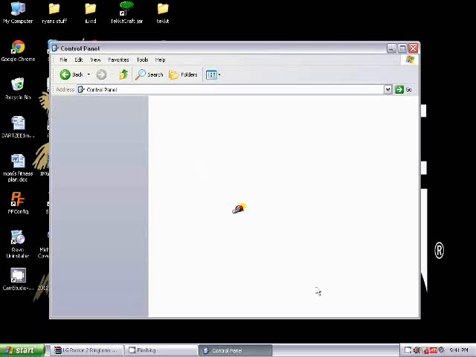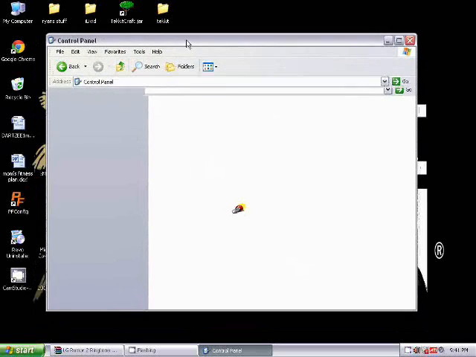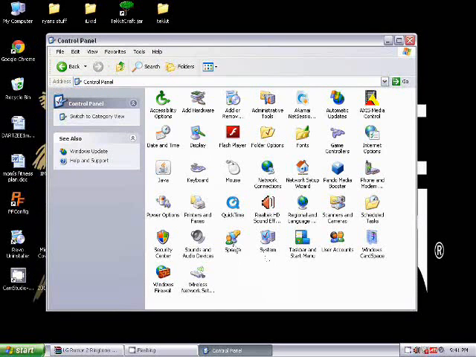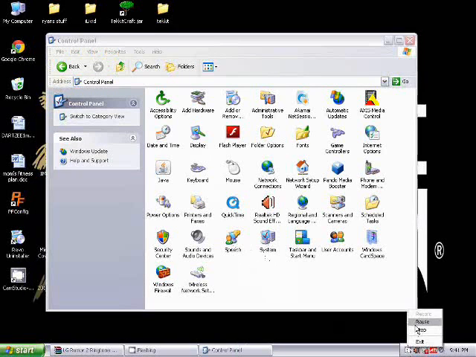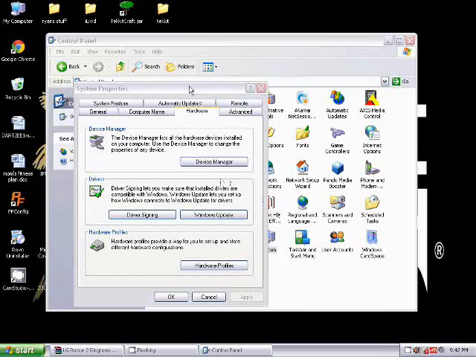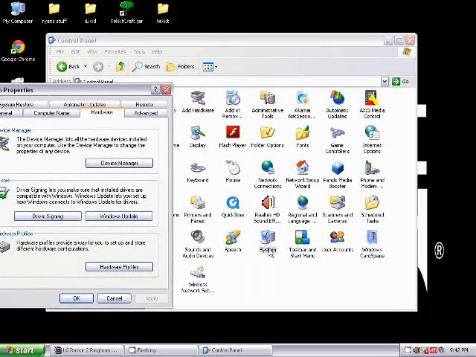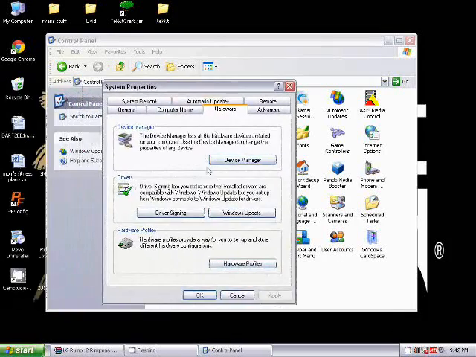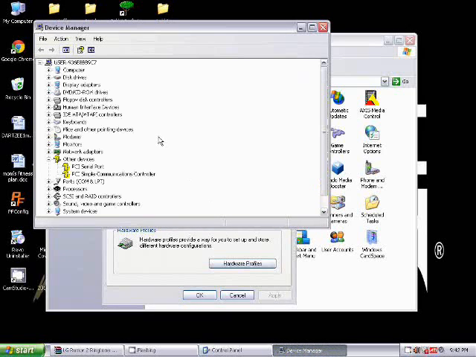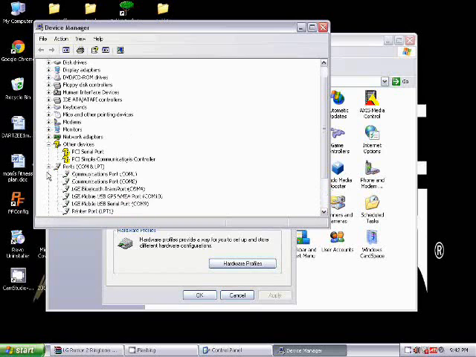Okay, I've just completely lost my train of thought. I'm going to pause the video and then I'll resume it once I find it. Alright, I'm back, I found it. It's in System. Go to Hardware and Device Manager. It's right here, go ahead and click it. Wait for it to load up, and then you want to go under Ports. Luckily for me, it's not going to be a pain.